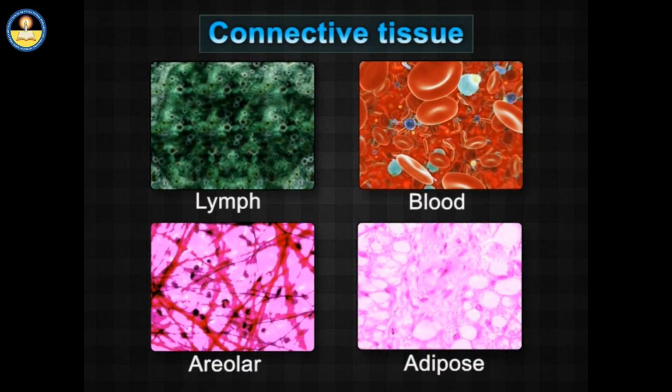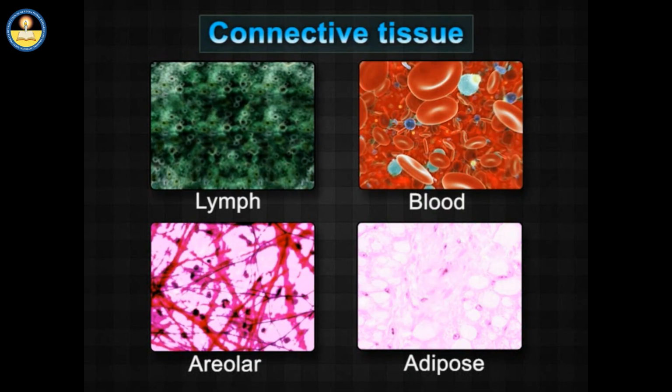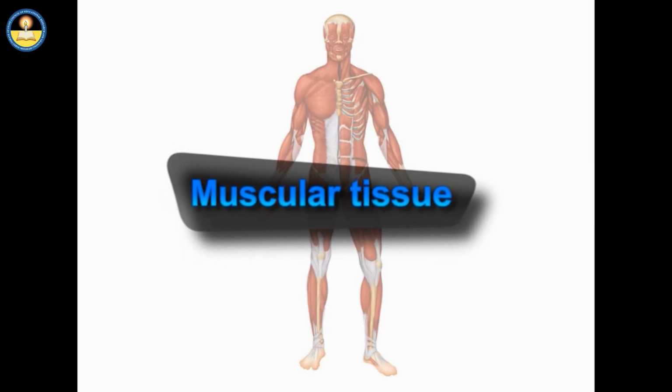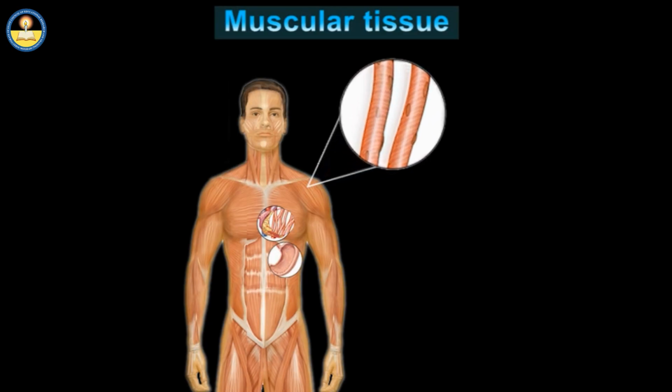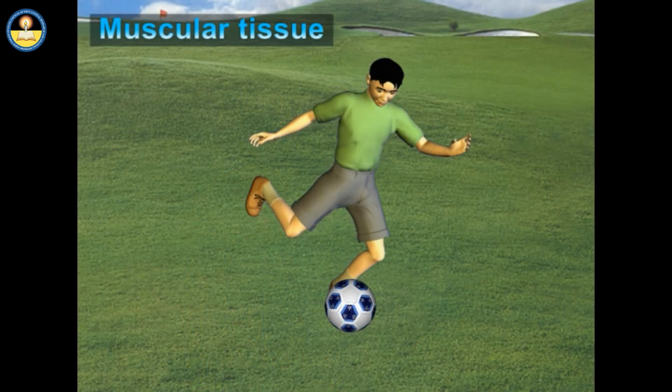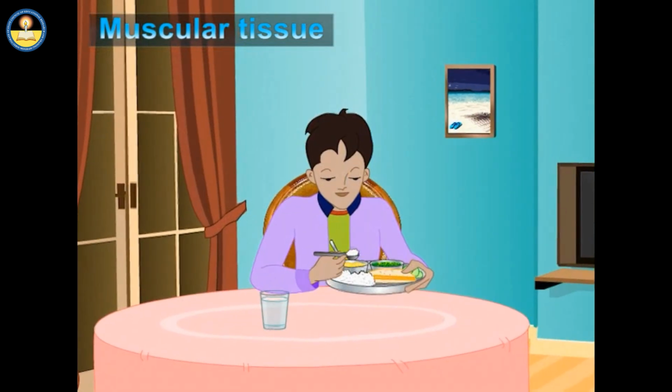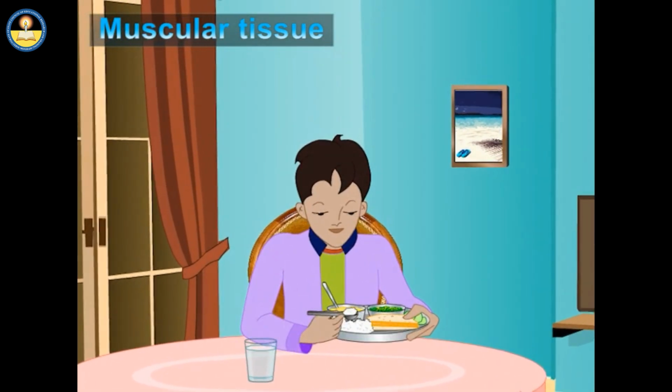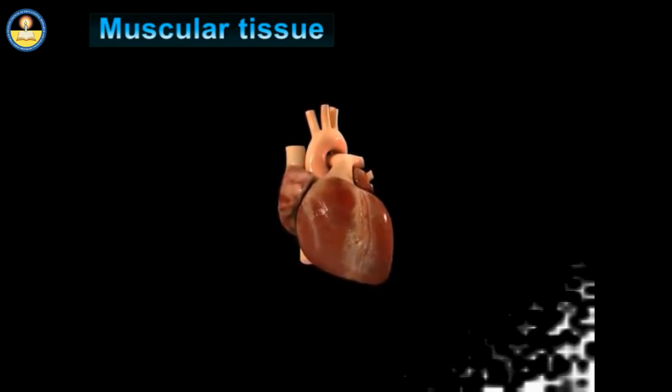The connective tissues generally consist of various types of cell population surrounded by a ground substance. The proportion of cells and ground substance varies greatly from one type of connective tissue to another. Muscular tissue. Cells present in muscular tissue are specialized cells that have the ability to contract and expand. Muscular tissue is responsible for movement of the body and changes in the size and shape of internal organs.